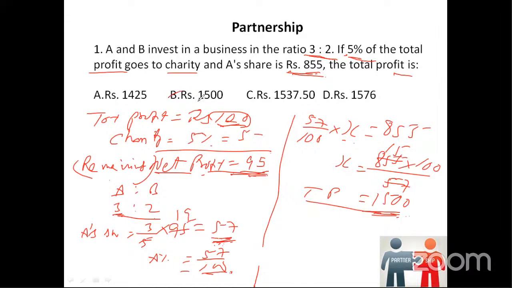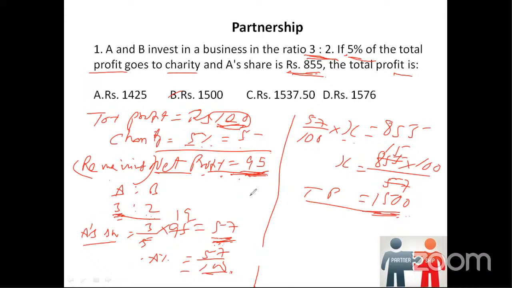I'll just repeat it once again, since this is the first question. Listen to me carefully. Since we don't know the profit, we are simply assuming it is 100 rupees just to calculate the percentage share. Then the 5% charity will go, so 100 minus 5, the remaining profit will be 95 rupees. And the ratio given is 3:2. So to find A's share, it is 3 divided by the total ratio, that is 3 plus 2.